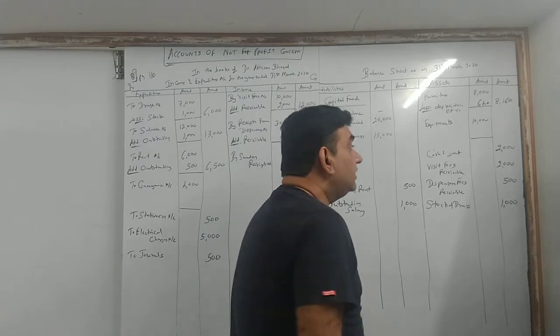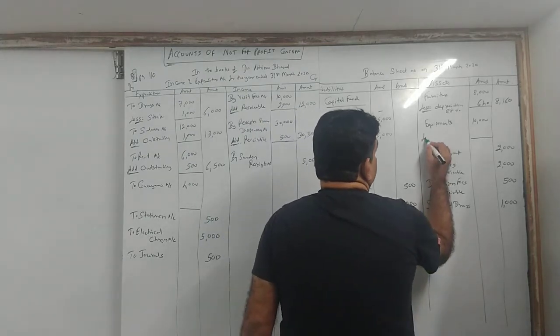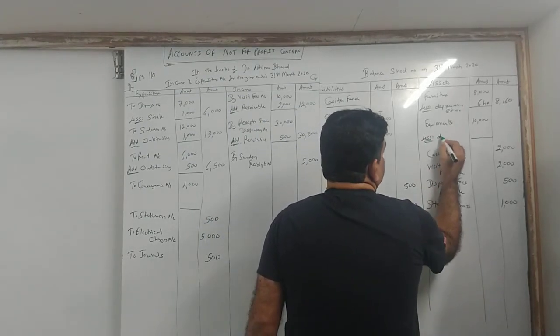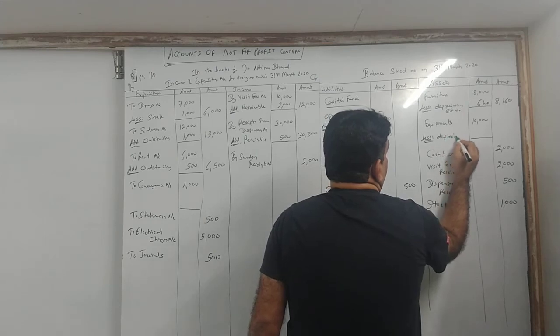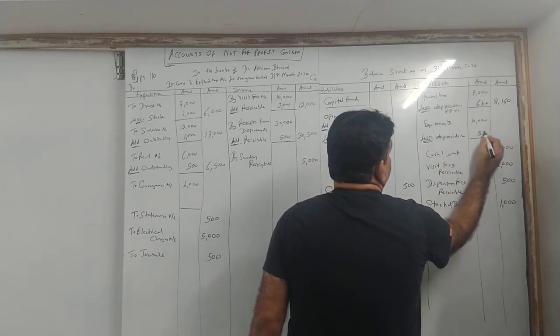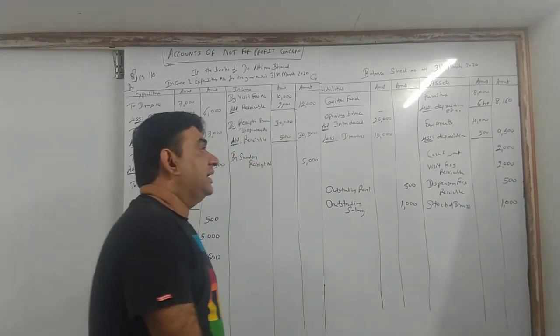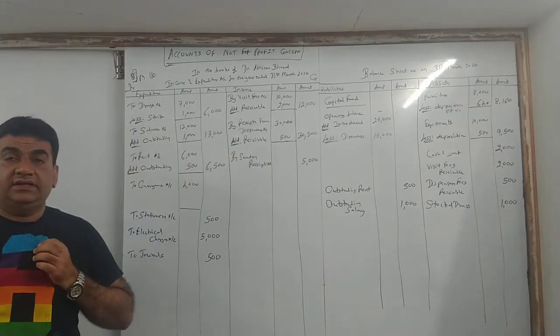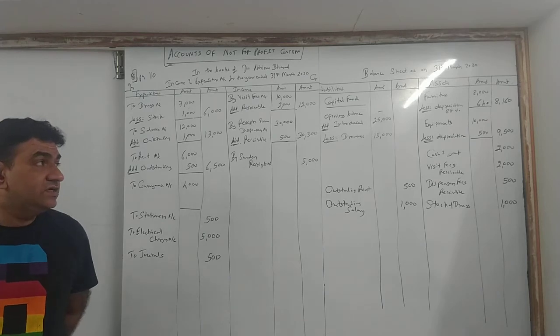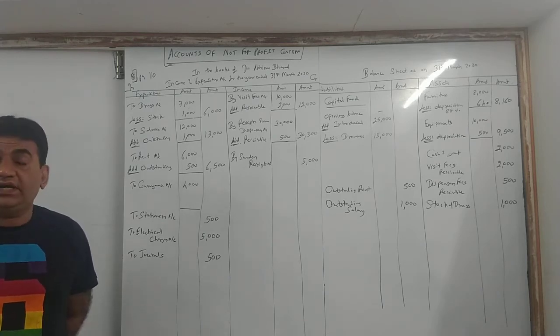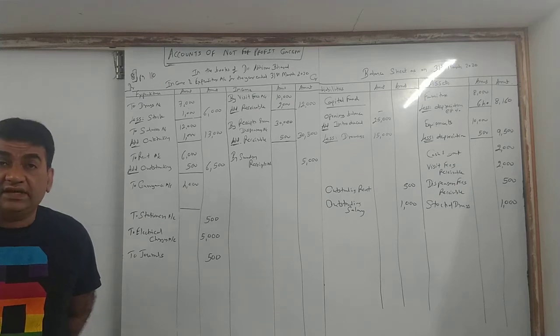How much is equipment? 500. So deduct less depreciation. The amount is straight away given, 500. So I get outside 9,500.